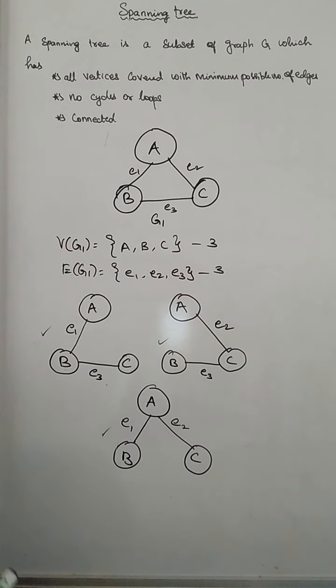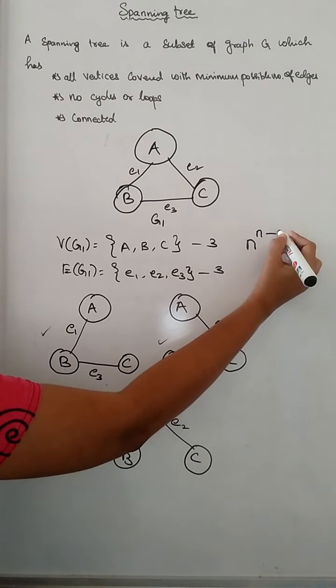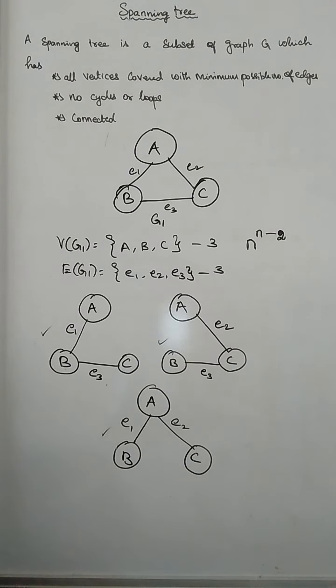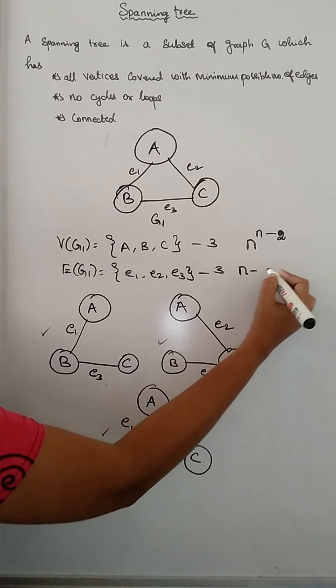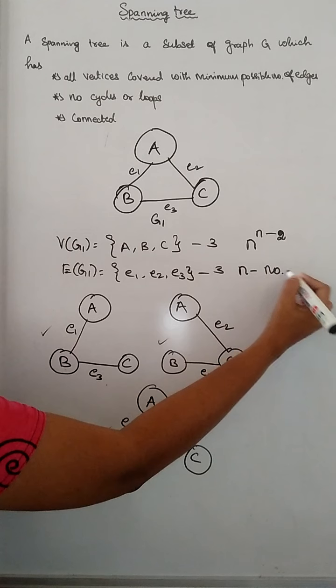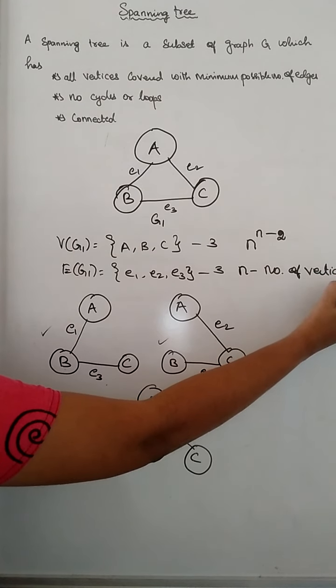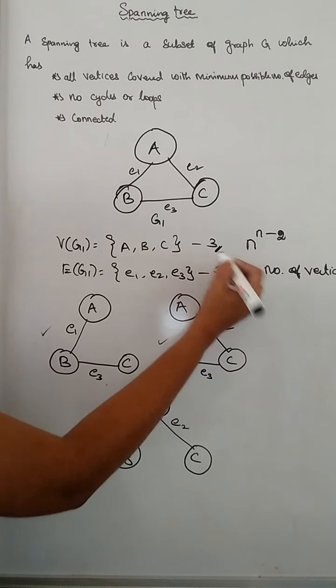So what we can conclude here is, a complete undirected graph can have a maximum of n to the power of n minus 2 number of spanning trees. Then what about n? n is nothing but the number of vertices. You just see here, what's the number of vertices here? It's 3.